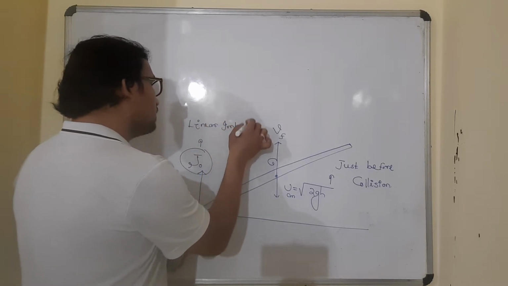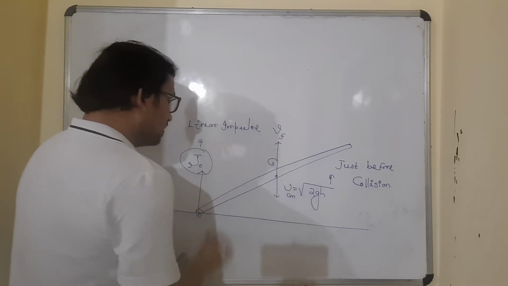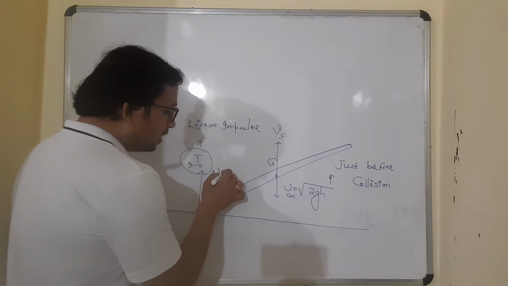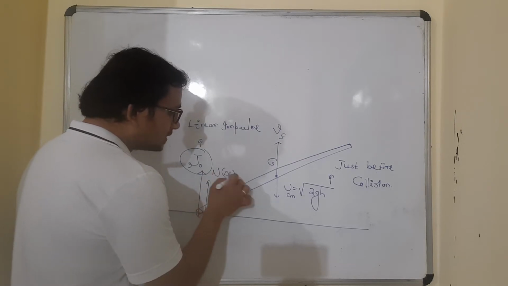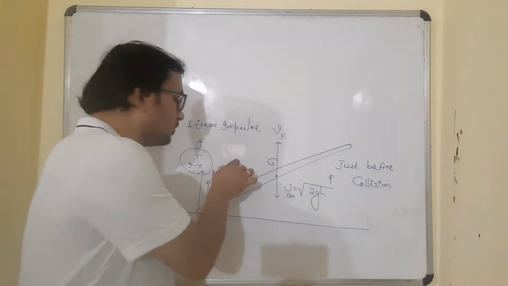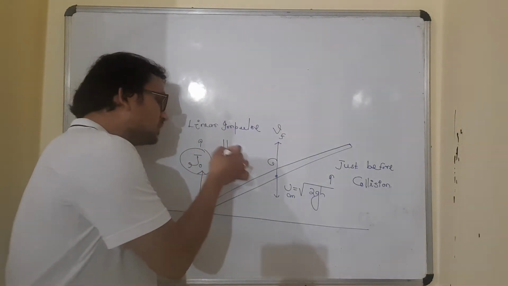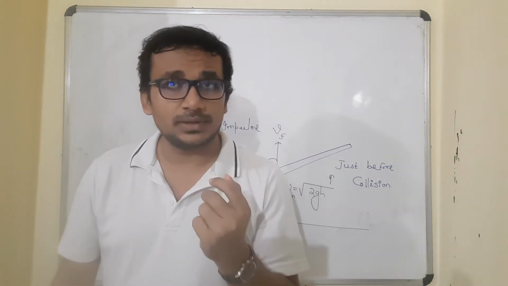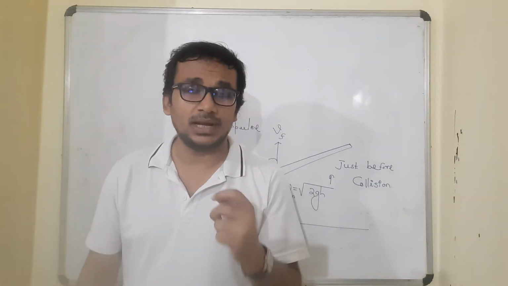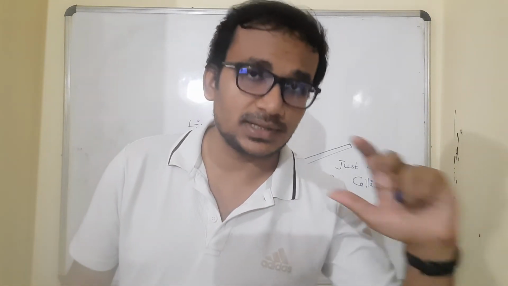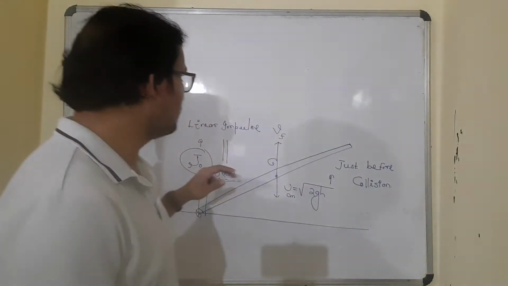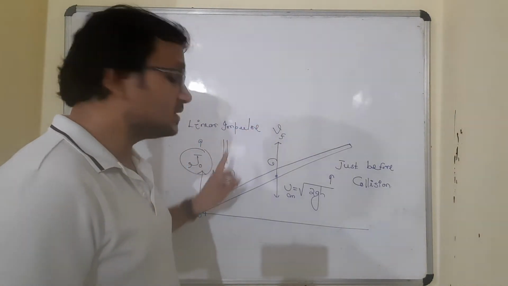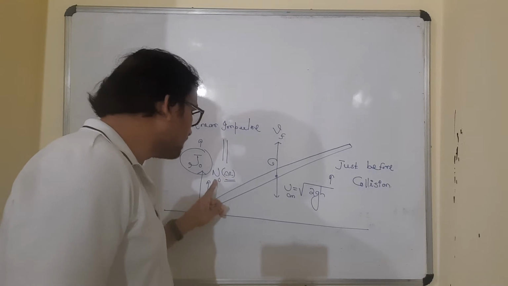It must be known to everyone what impulse is. Linear impulse means the normal reaction force that it exerts, if that is N naught, then N naught into the small time interval of collision, force into the time interval for which the force acts, will give us the impulse. Because it's a collision, obviously it happens for an infinitesimally small time interval. It doesn't happen for 1 hour, 2 hours, 3 hours. It happens for 0.000001 seconds. Delta t tends to 0. So the linear impulse is this force into this very small time interval.